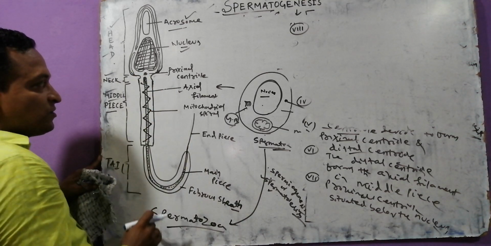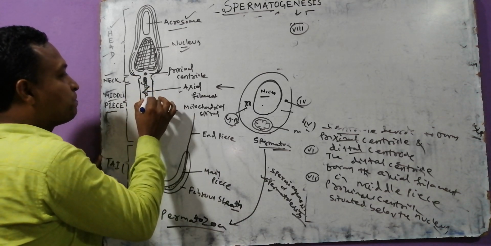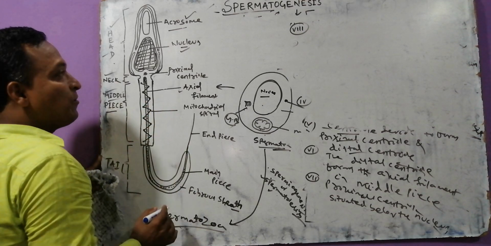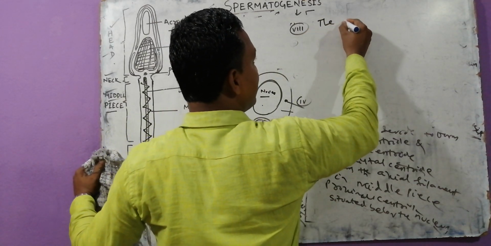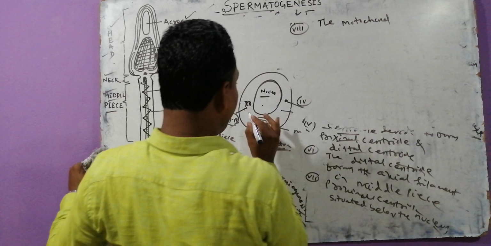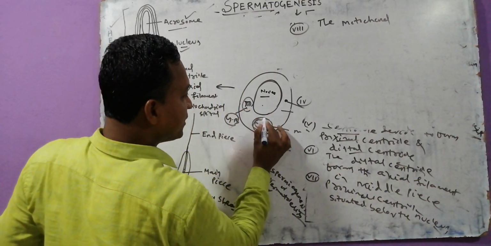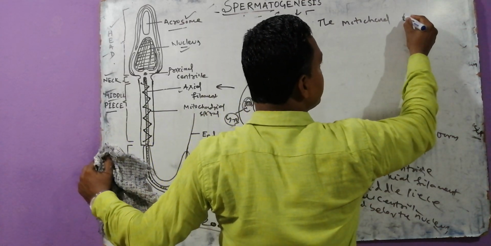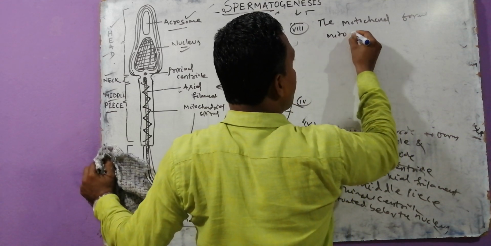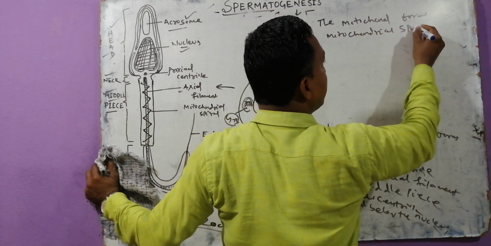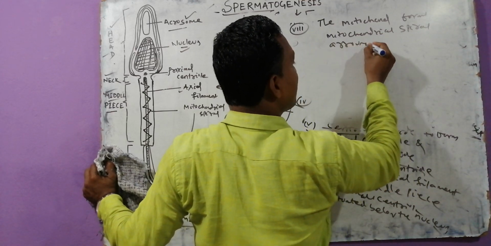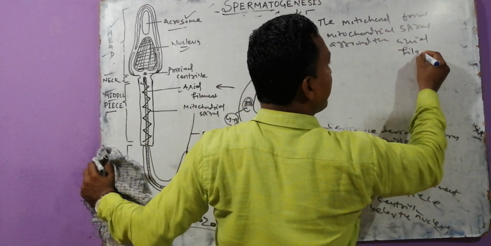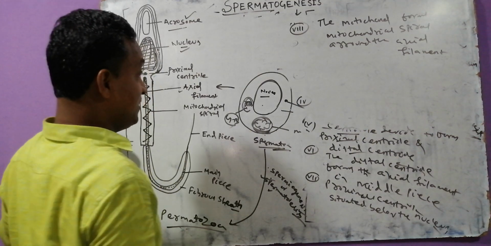The mitochondria is arranged spirally around the axial filament. If you know, here the mitochondria is present, this is the Golgi body, and this mitochondria forms the mitochondrial spiral around the axial filament. Yes. Another question comes.